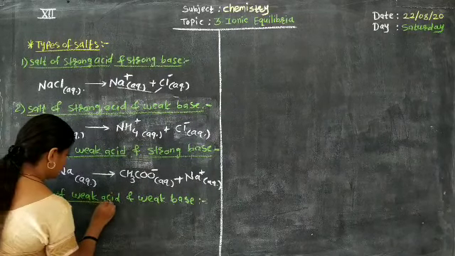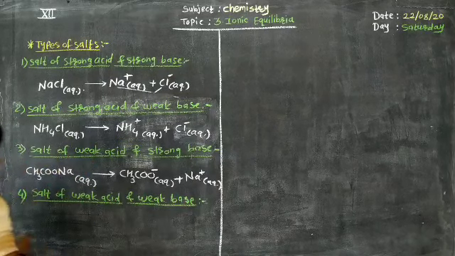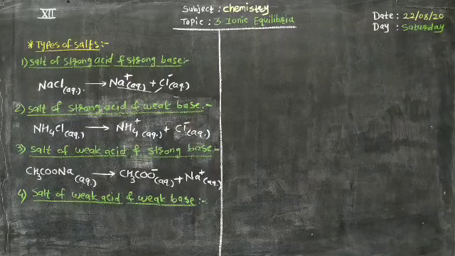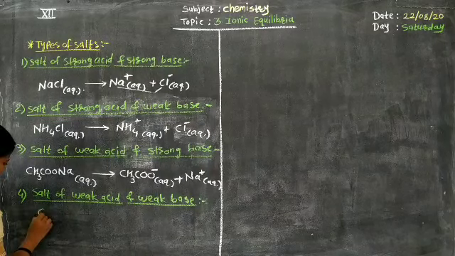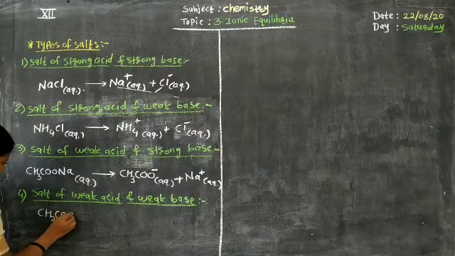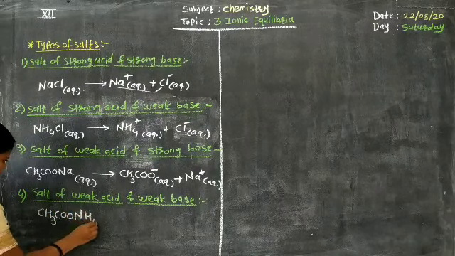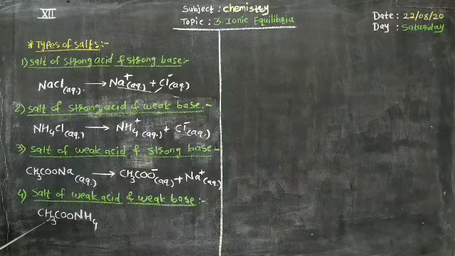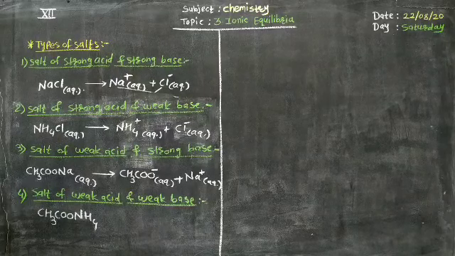Salt of weak acid and weak base means this salt is a combination of weak acid and weak base. Let us consider a well-known example, CH3COONH4. The name of the salt is ammonium acetate, or ammonium salt of acetic acid.